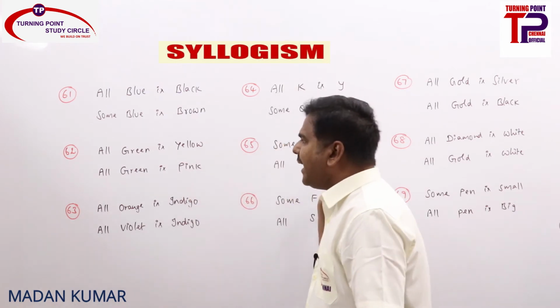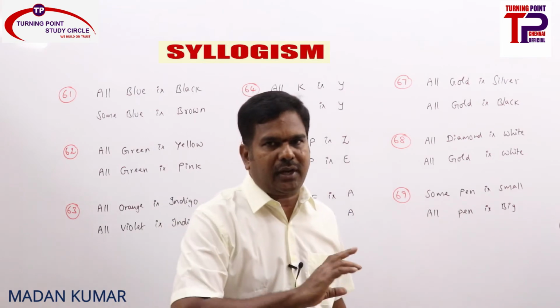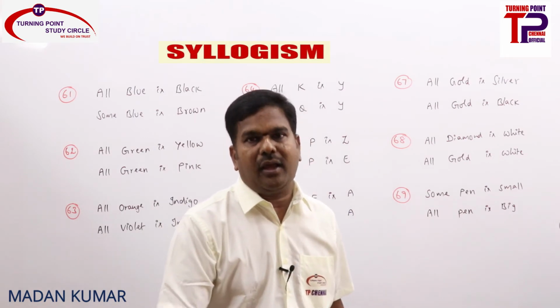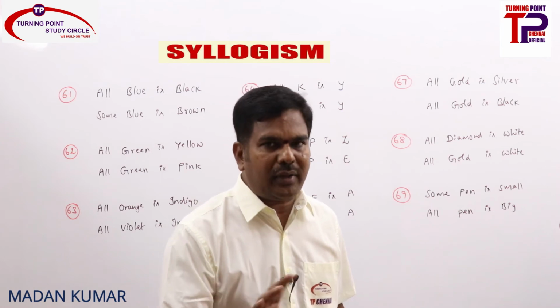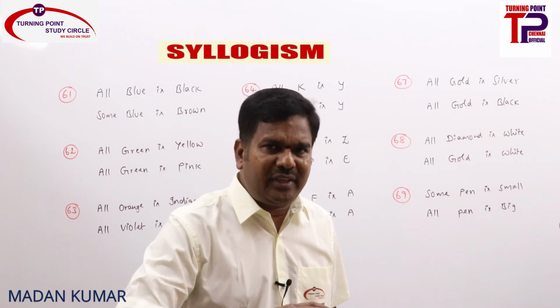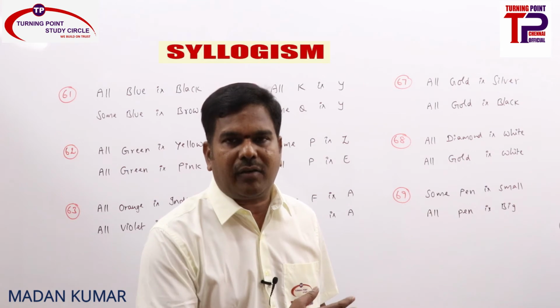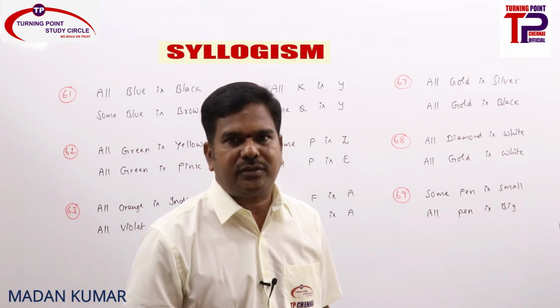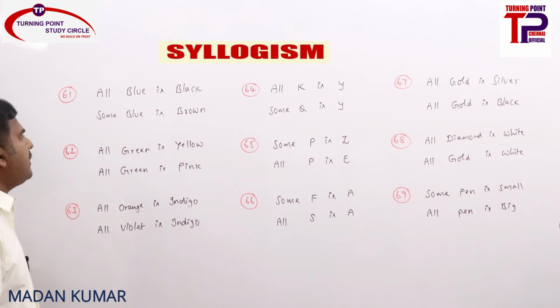We will go ahead with those questions also, but in addition to that, I have given here 9 questions. See here, one is both A statements, common term as subject and common term as predicate separately, and another one is A and I statements, common term as subject and common term as predicate. The rule will be almost similar. You can easily remember whenever you face such a type of questions in the exam. So first one, all blue is black, some blue is brown. A and I statements.